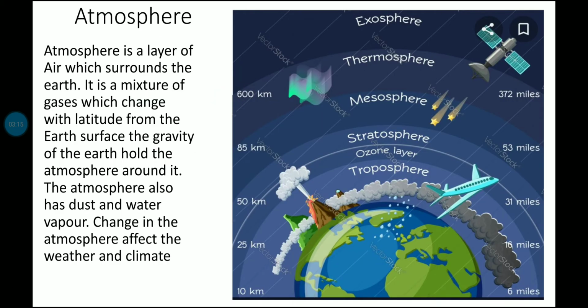Atmosphere. The atmosphere is a layer of air which surrounds the earth. It is a mixture of gases which changes with height from the earth's surface. The gravity of the earth holds the atmosphere around it. The atmosphere also has dust and water vapor. Changes in the atmosphere affect the weather and climate.